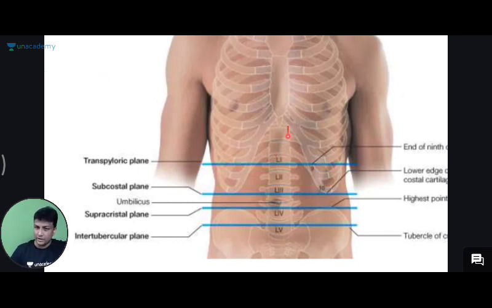For example, you have got your esophagus here, then this one is your stomach here, and the stomach will continue to the duodenum. First part, second part, third part, and fourth part. This is how it will be present.